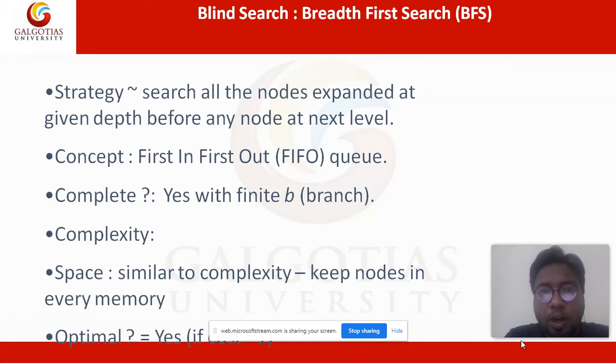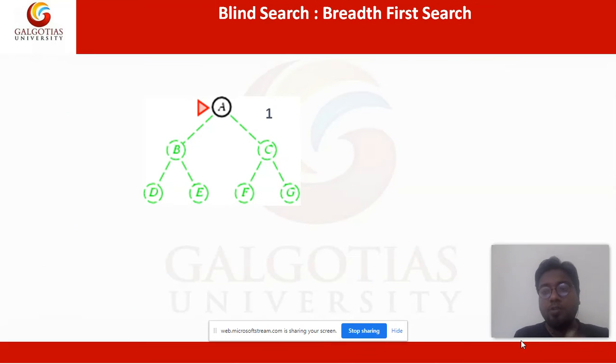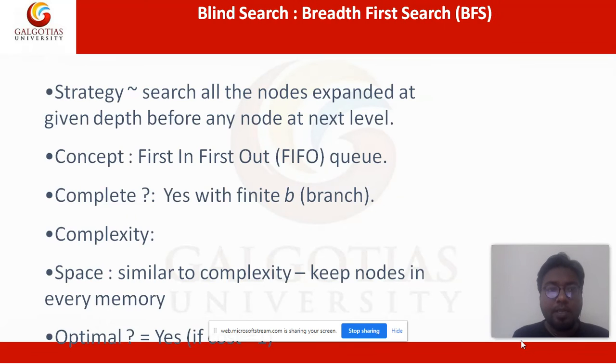The first algorithm of blind search is breadth first search, also known as BFS. Why is it called BFS? When we look at a tree, it has one particular depth and one particular breadth. The idea of breadth first search is to complete its breadth, taking priority on its breadth. The strategy of BFS is to search all the nodes expanded at a given depth before any node at the next level. So it covers all the nodes at one particular level, covering the breadth first, and then goes deeper.